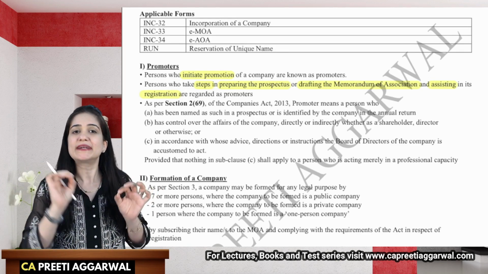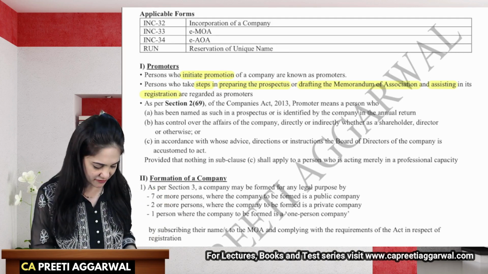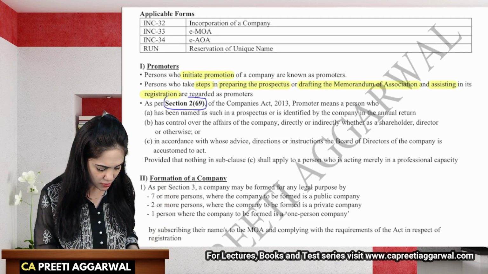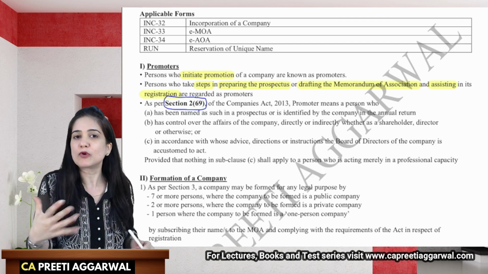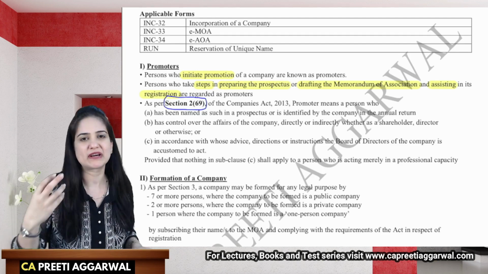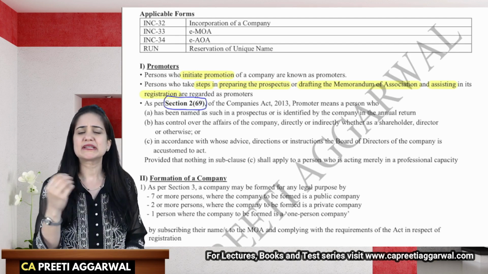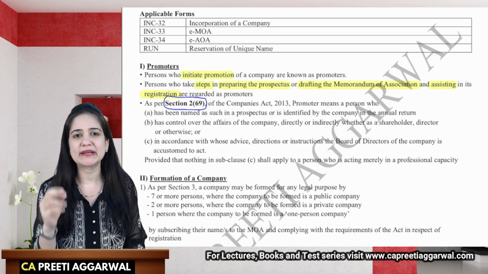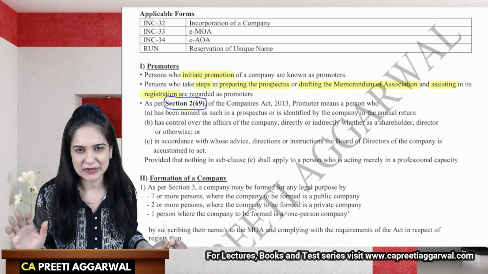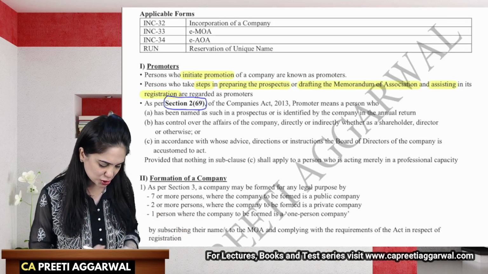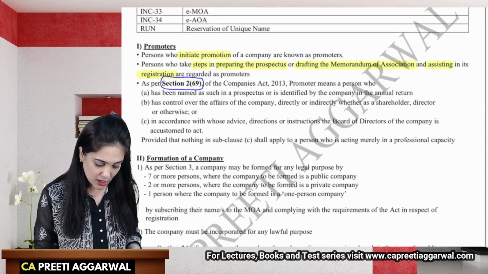It only identifies a promoter. So the definition is actually, I think, very narrow. It does not tell us what a promoter does, but it only identifies the promoter for us. In short, it is identifying who should be held responsible in case something goes wrong in the company.